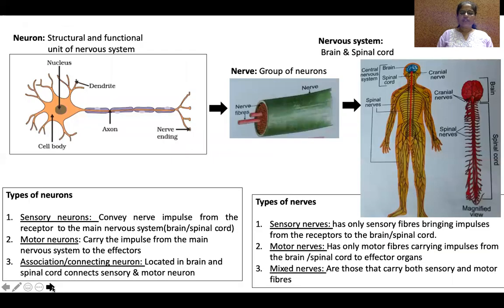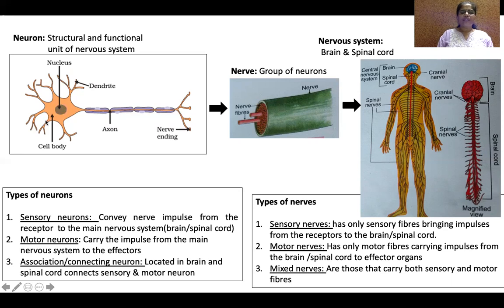To start with, we'll see what is nervous system. This is a neuron. Neuron is a structural and functional unit, the basic unit of nervous system. Without neurons, there's no nervous system. Okay. This is the structure of a neuron. It has a cell body within which the nucleus is there. All organelles, like any other cell, are also present within the cell.